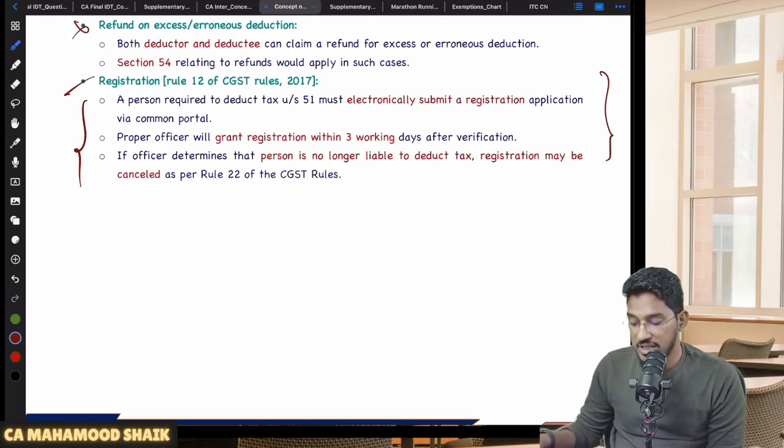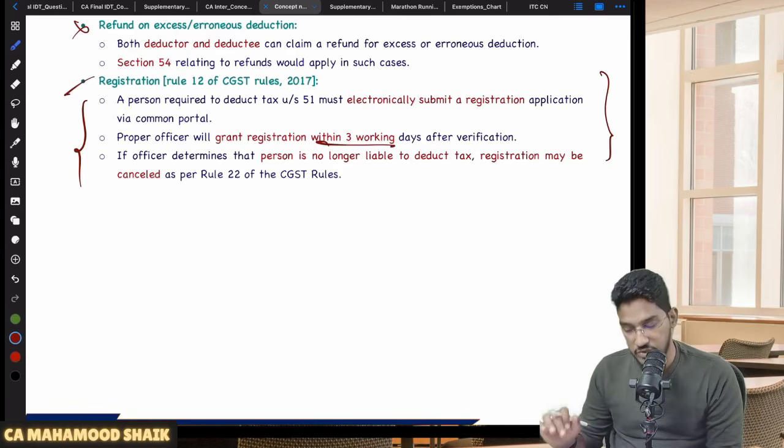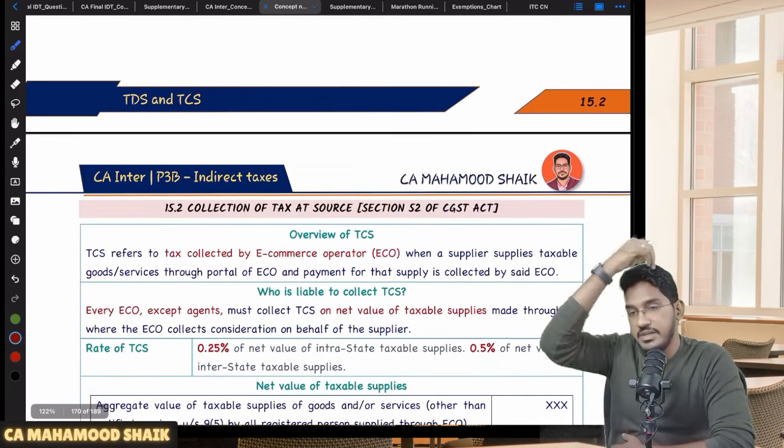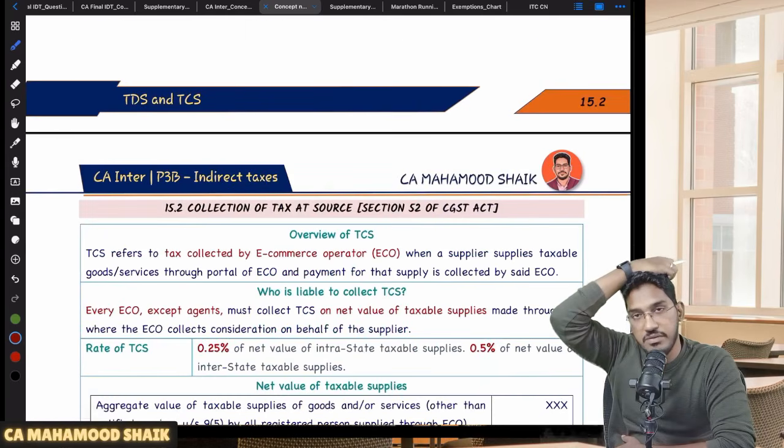And it will be a special case. You will get the registration within 3 working days only. So this is what the TDS provision is about. Okay, successfully section 51 is done.